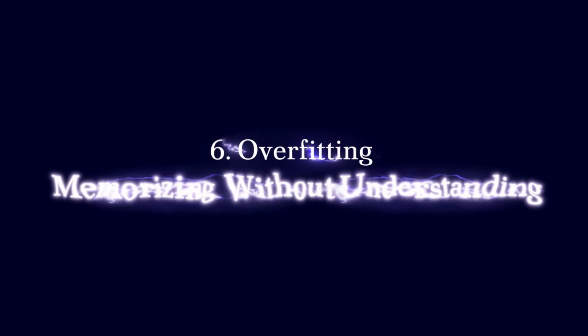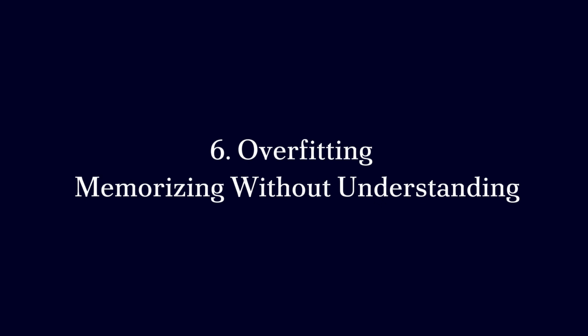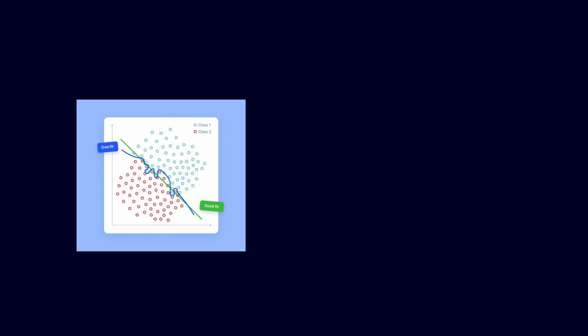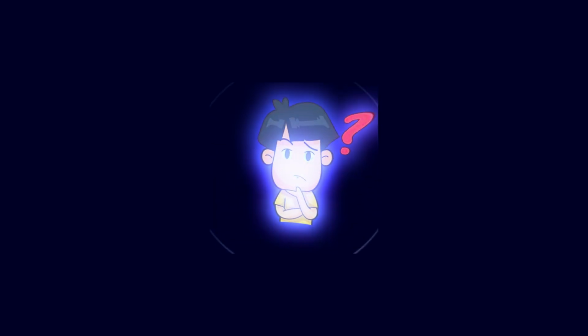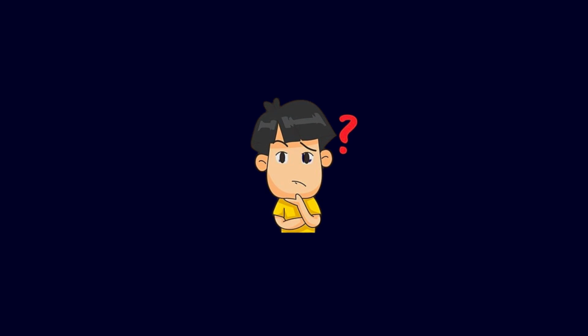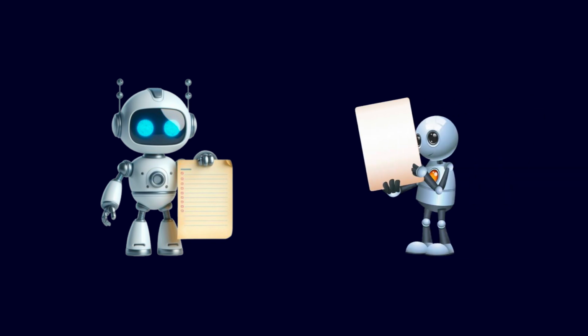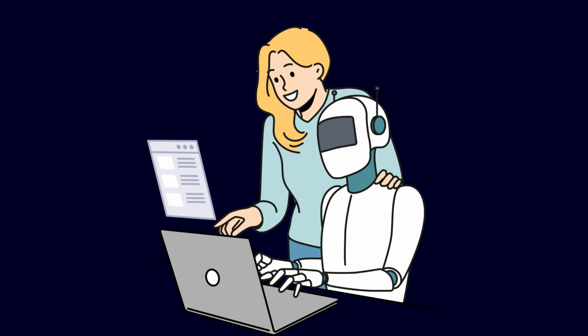6. Overfitting, memorizing without understanding. Overfitting in machine learning is like memorizing answers for an exam without truly understanding the material. The model performs well on the training data, but poorly on new data because it has learned too many specifics and not the general patterns. This leads to inaccurate predictions in real-world applications.